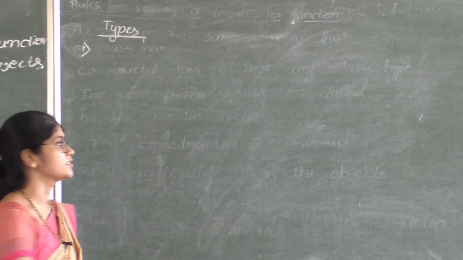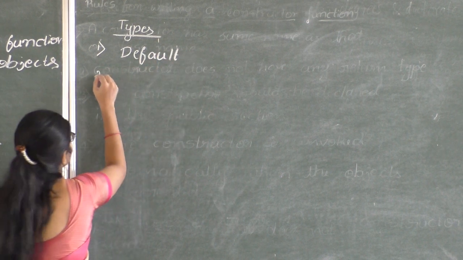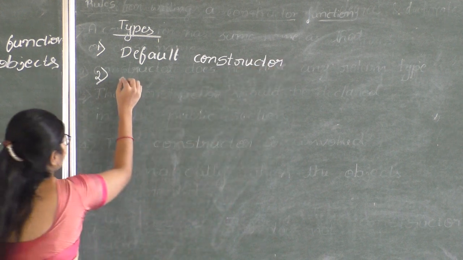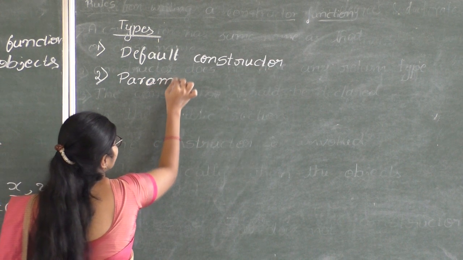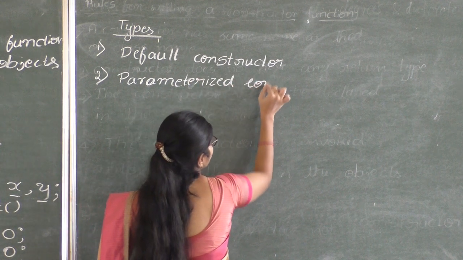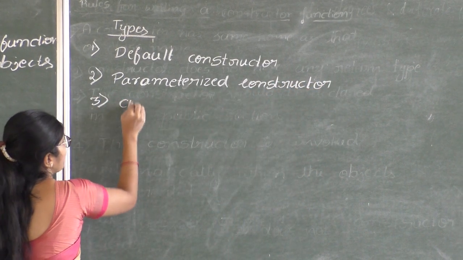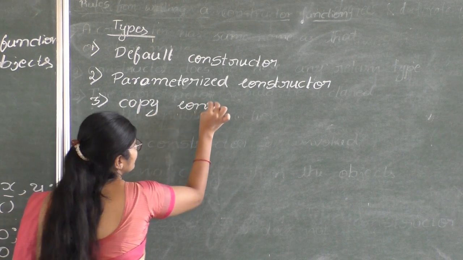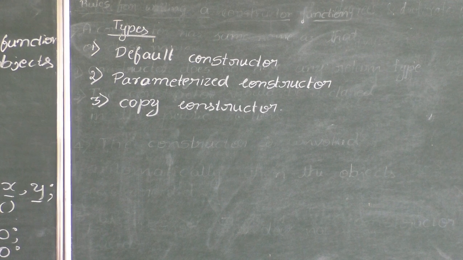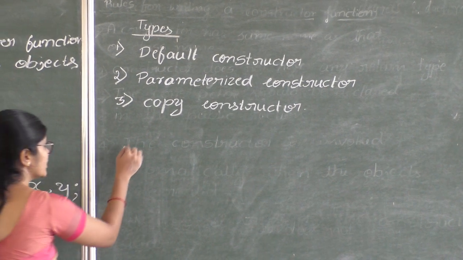There are three types of constructors. They are default constructor, parameterized constructor, and copy constructor. Let us discuss default constructor.